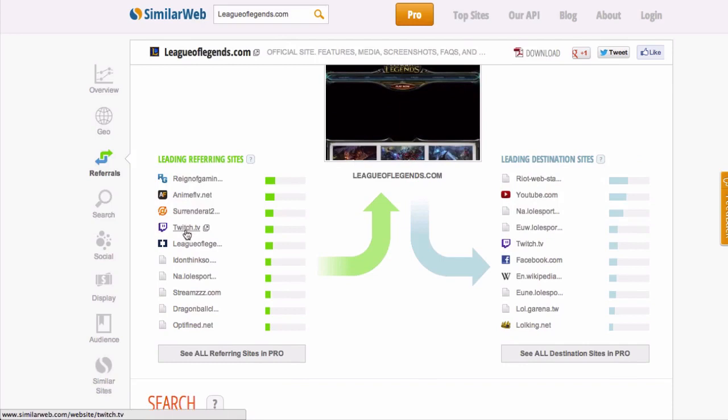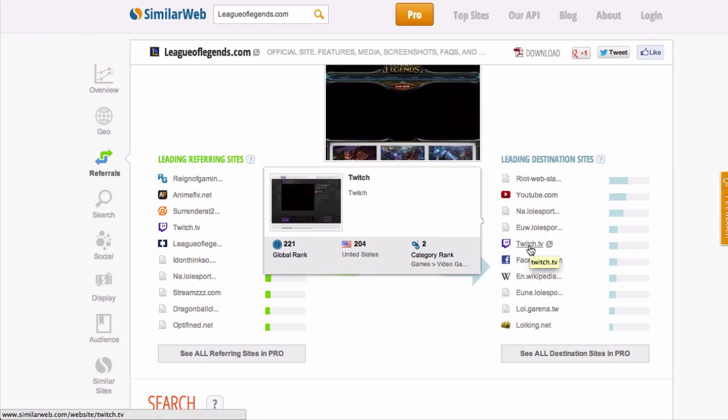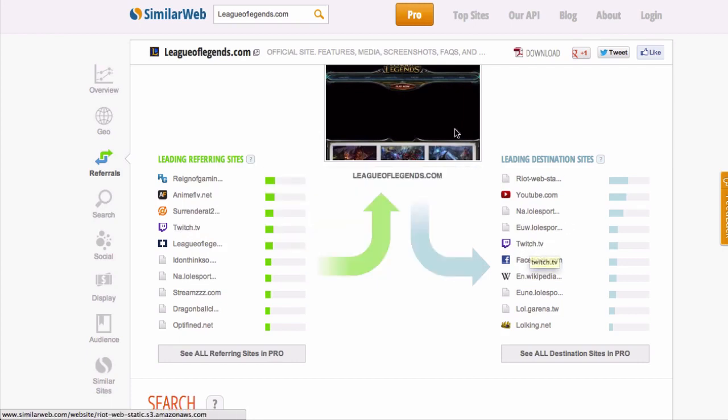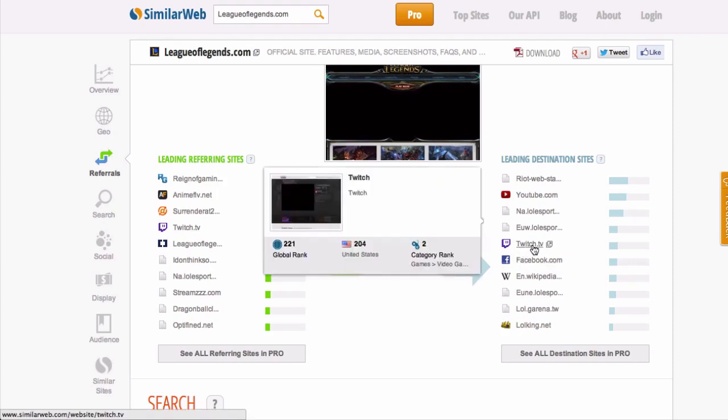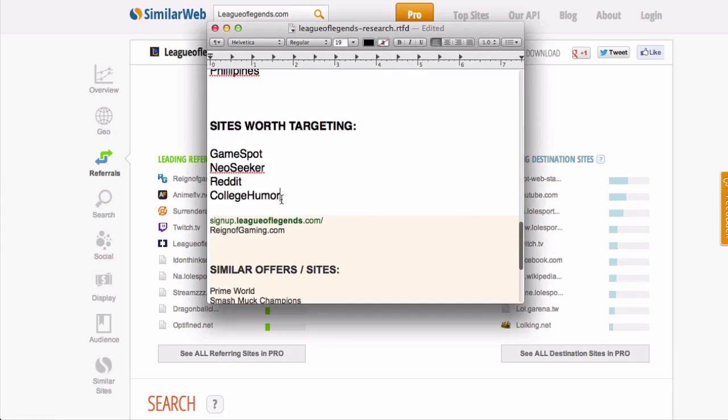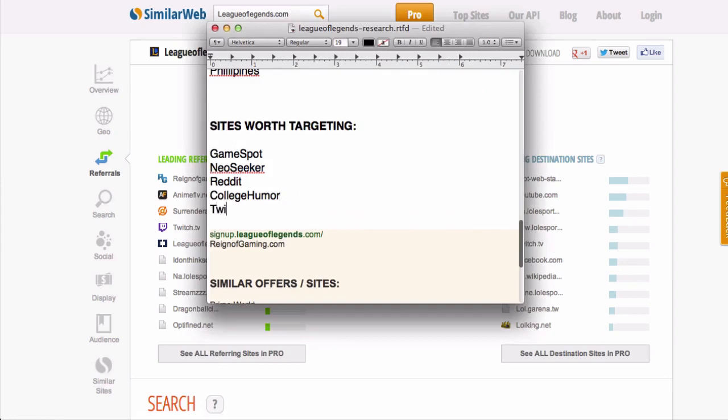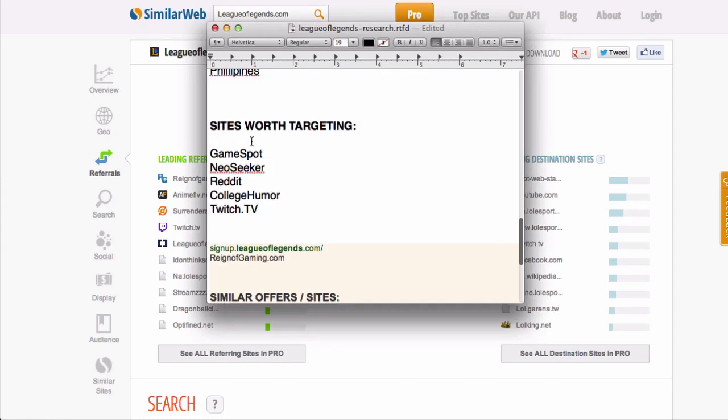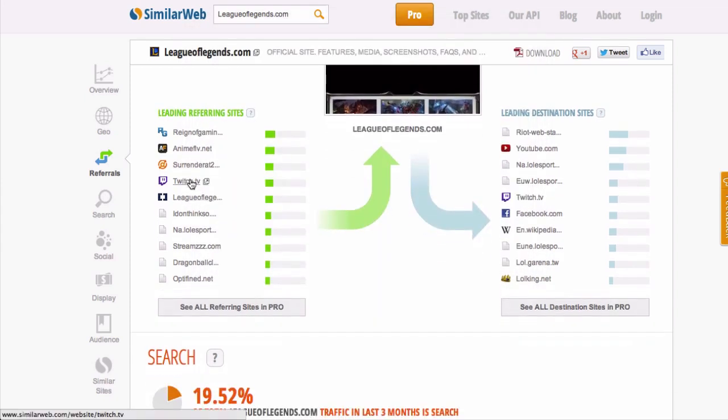And do you see this website right here, twitch.tv? It says that a lot of people are at twitch.tv, then they end up on League of Legends. And something interesting is happening: twitch.tv is also where a lot of people end up. So a lot of people are at twitch.tv, they leave and go to League of Legends, and then a lot of people playing League of Legends leave and go watch twitch.tv. So I'm going to put that site down as a site that might be worth targeting, twitch.tv. Now, I don't know anything about this, but it's definitely catching my attention.